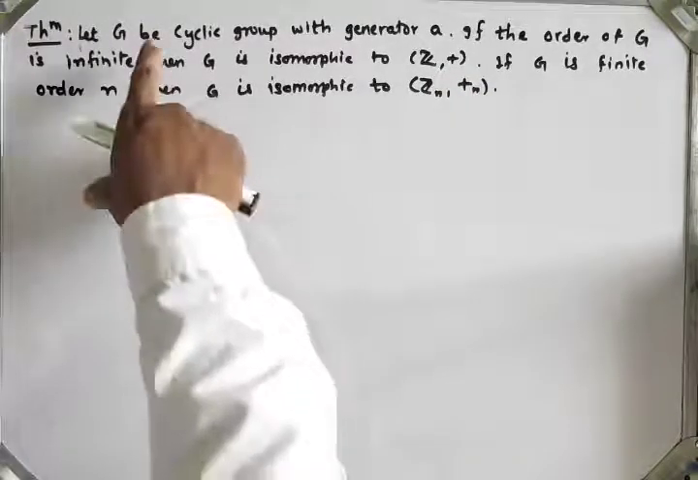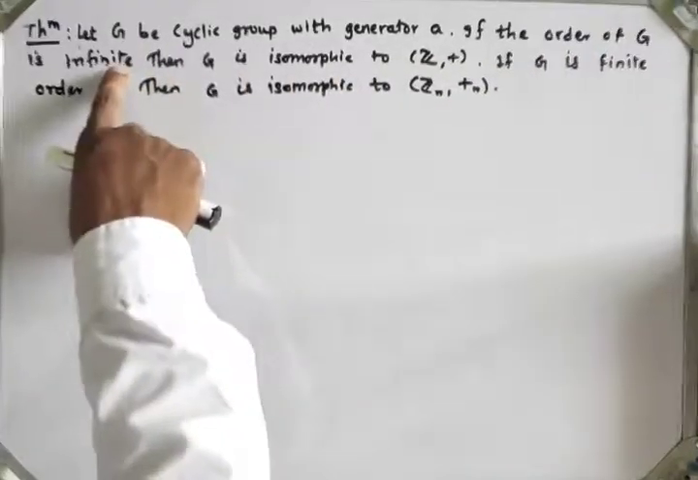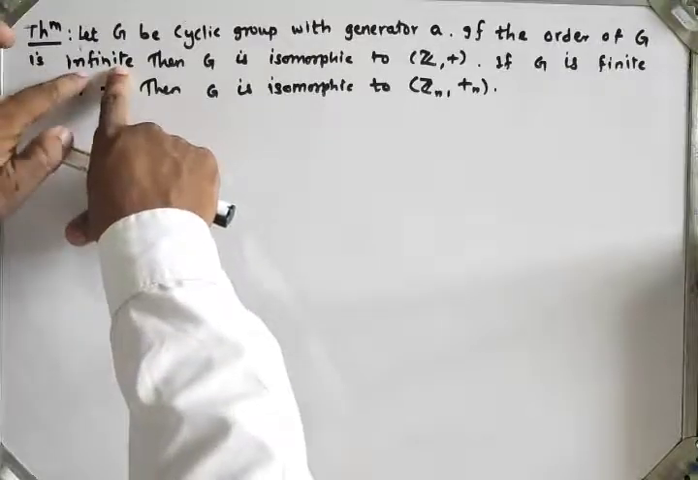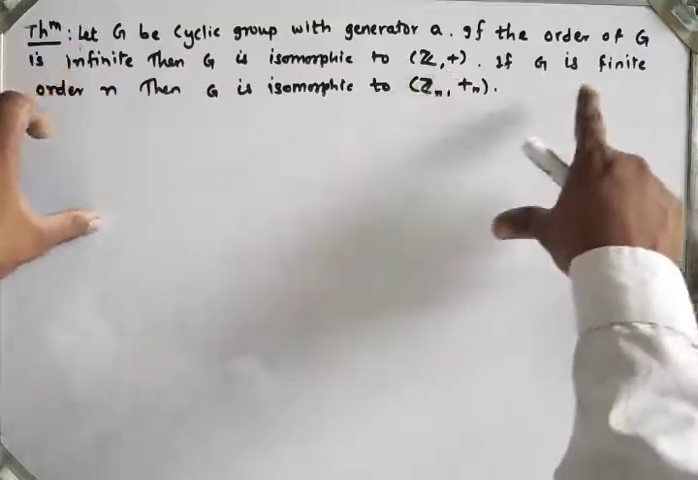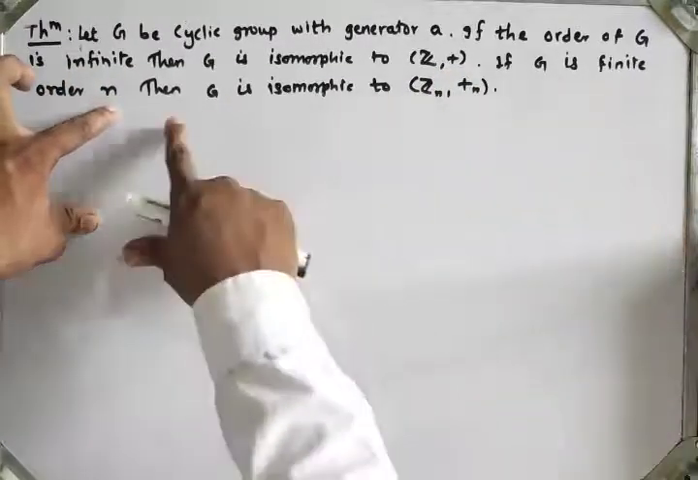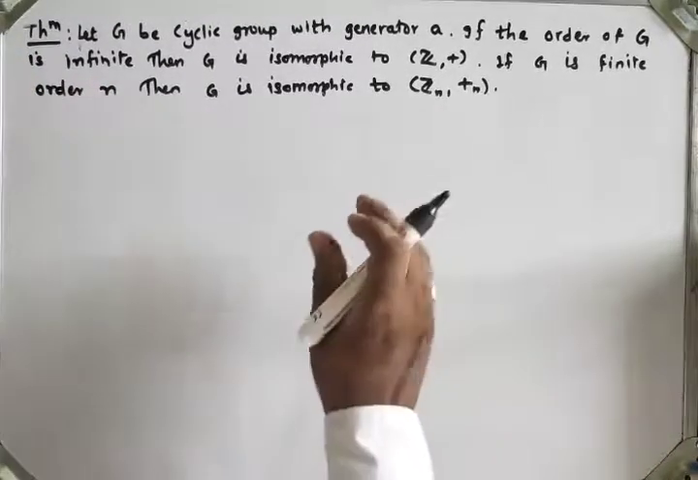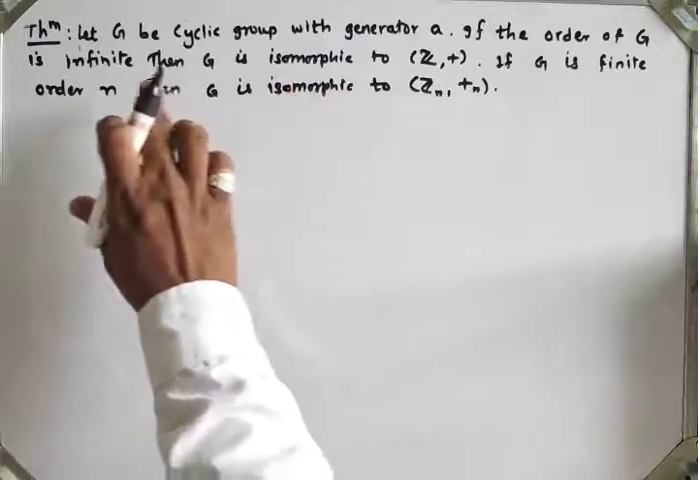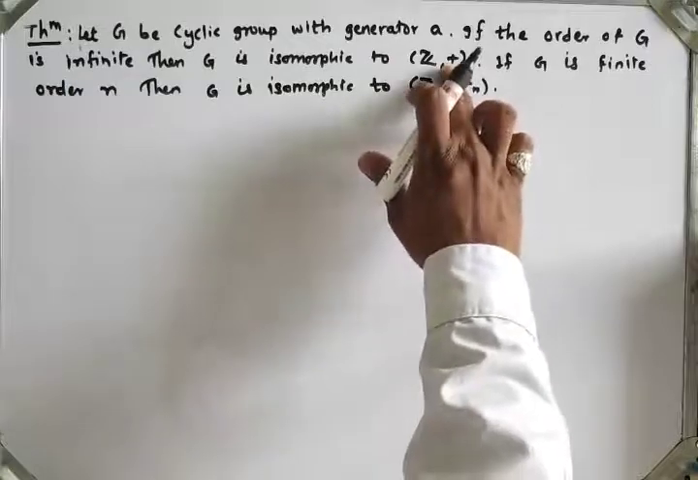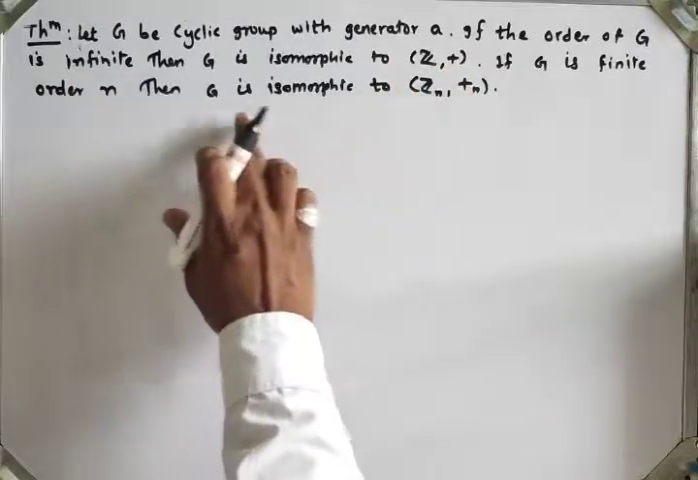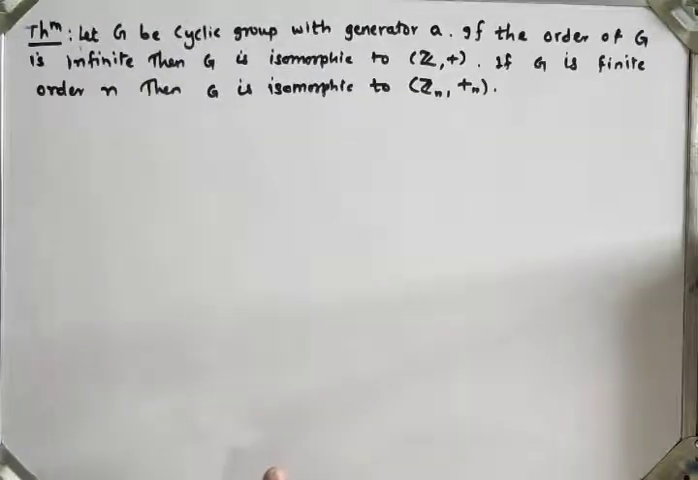So first, here G is a cyclic group generated by element A, and the order of that group is infinite. We have to show that it is isomorphic with Z under addition, and if the group is finite of order n, then it is isomorphic to Zn under addition. So we will prove this in two cases. In the first case, we prove that every infinite order cyclic group is isomorphic to Z under addition, and in the second case we prove that every group of order n is isomorphic to Zn under addition.